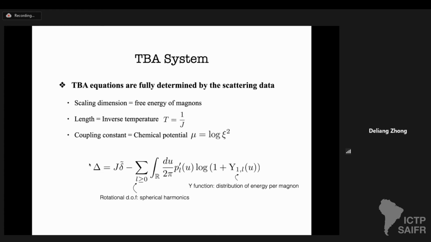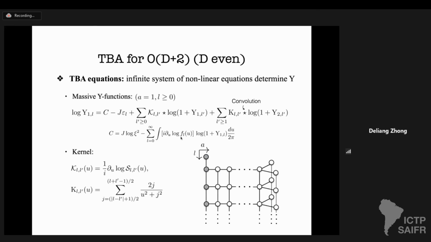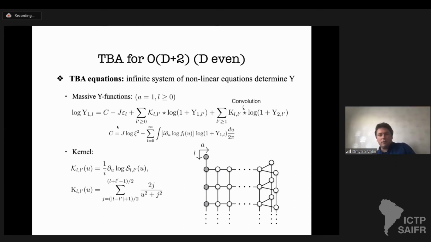I mean, the scaling dimension delta is equal to the classical part minus the infinite sum over integers of some integral. The physical meaning of L is the spin L contribution to the scaling dimension, and each of the integrals is determined by a special function called the Y function. The physical meaning of that is it characterizes the distribution of energy of the spin L magnon. All right, so the TBA equations are quite standard, but how much time do I have, Dima? You started later, so still 7 minutes, I would say.